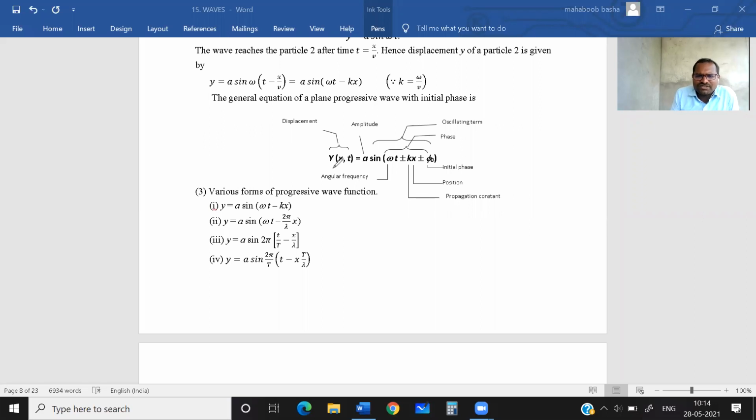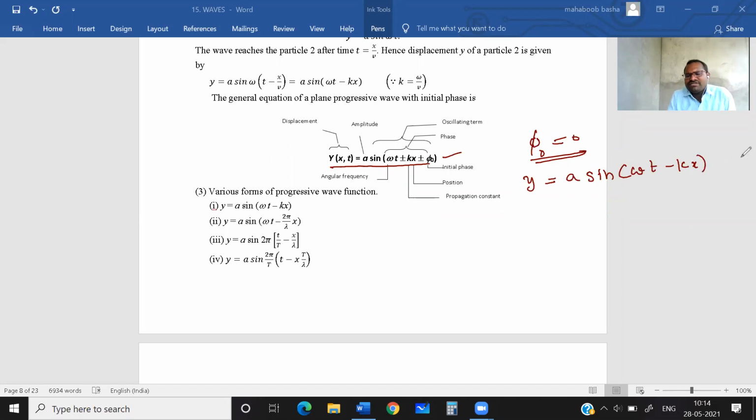Now, this equation we can write in different forms. Let us imagine initial phase phi naught is 0. Then we can write y is equal to a sin(omega t minus kx), which is traveling along the positive x-axis, let us suppose. Now, how can we write this equation? k means 2 pi by lambda, so 2 pi by lambda into x we can write. And what is omega?